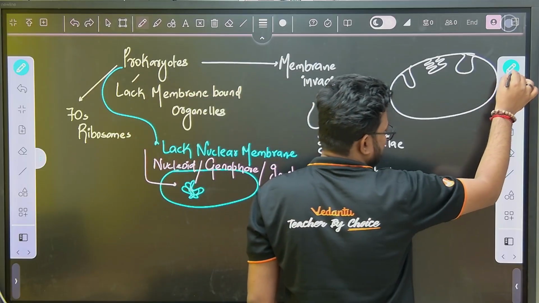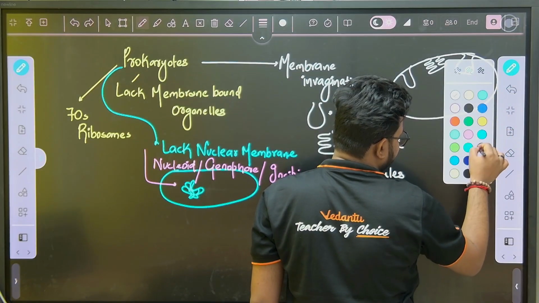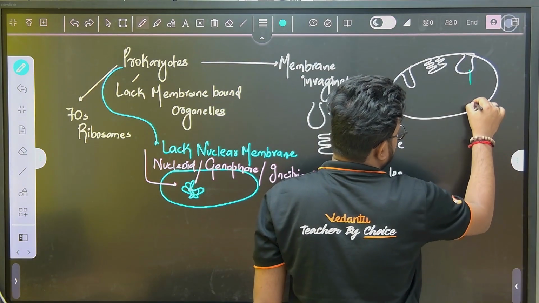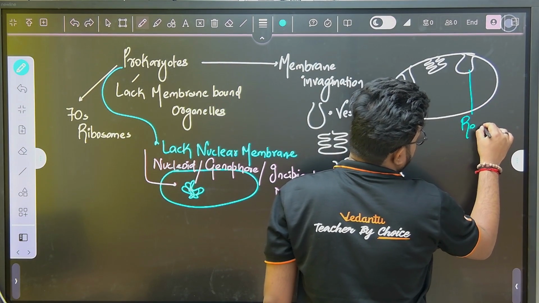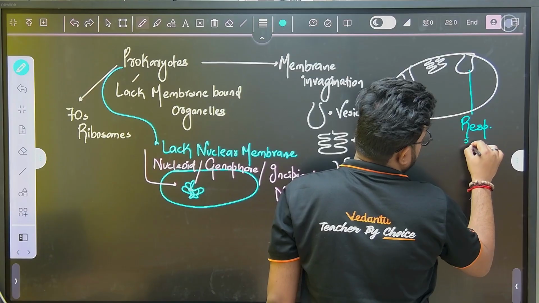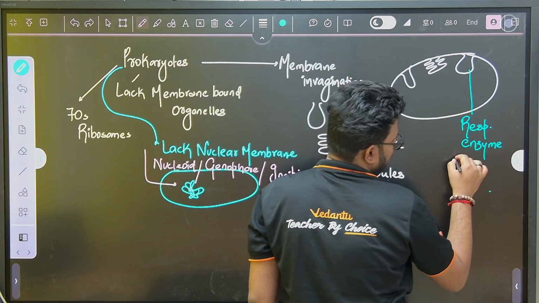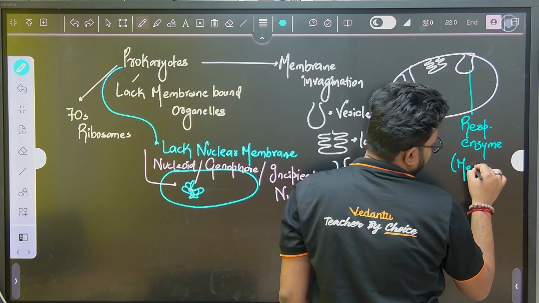If these vesicles have respiratory enzymes, they will be called mesosomes.